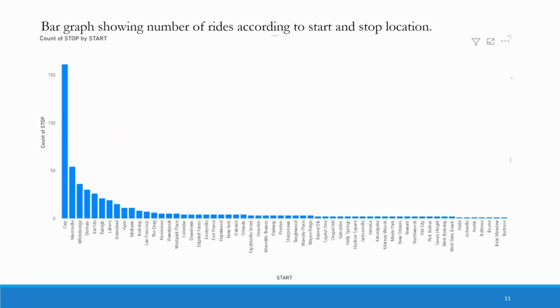This is a bar graph showing the number of rides according to the start and stop location, and it shows that the location Cary has the most number of rides while the location Buttrose has the least.